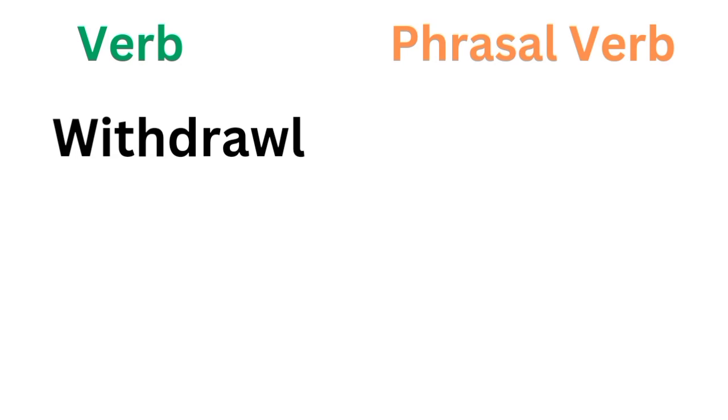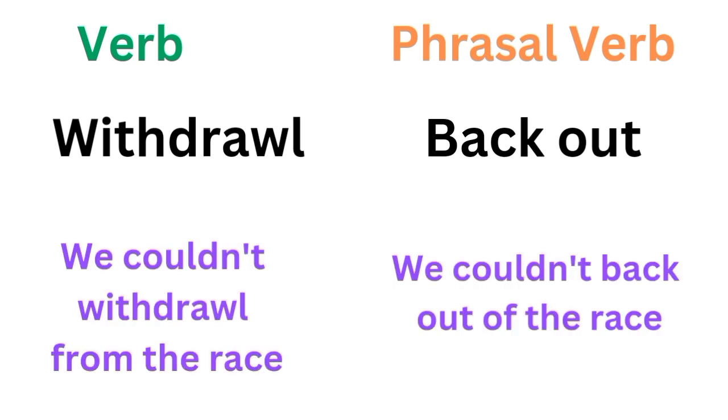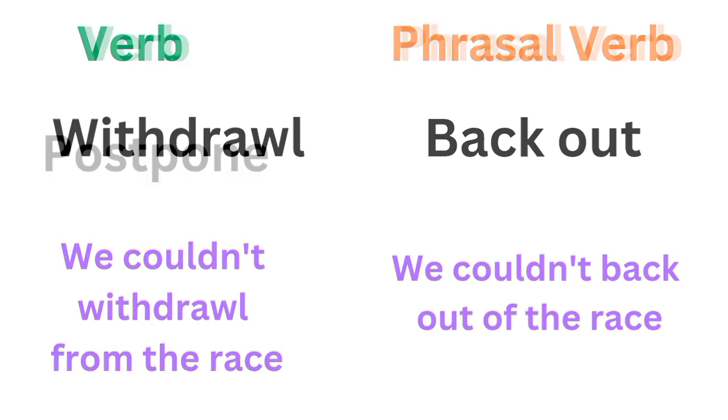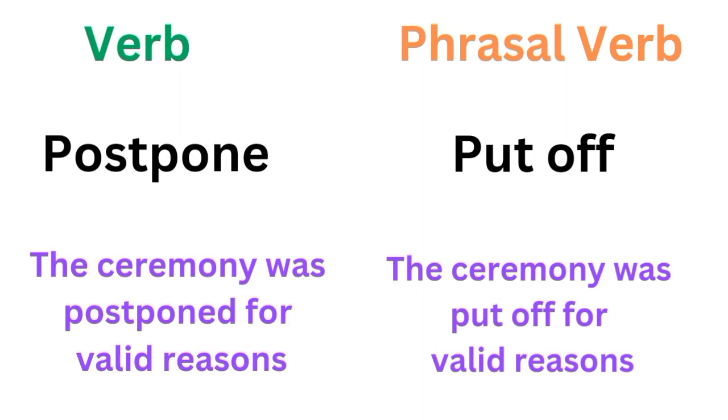Withdraw. The phrasal verb for withdraw is back out. For example, we couldn't withdraw from the race, or we couldn't back out of the race. Postpone. The phrasal verb for postpone is put off. For example, the ceremony was postponed for valid reasons, or the ceremony was put off for valid reasons.